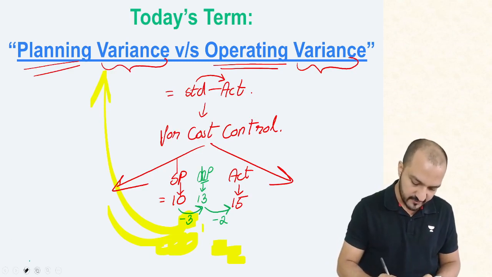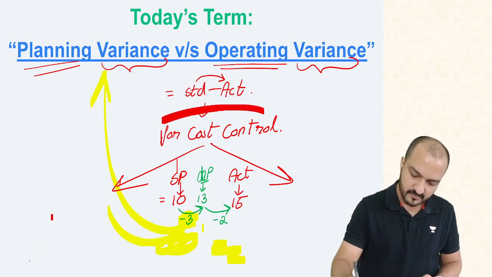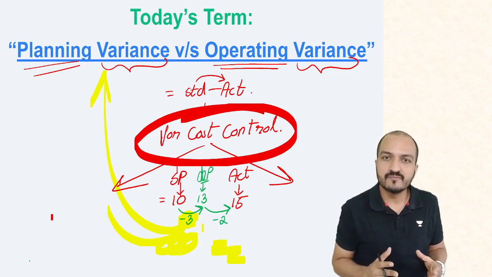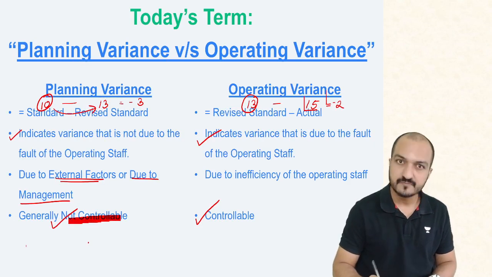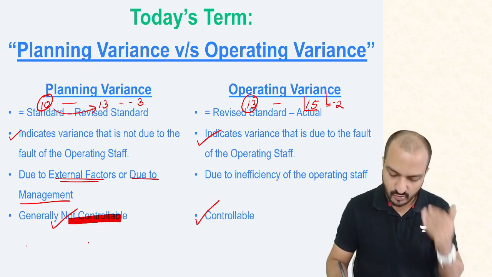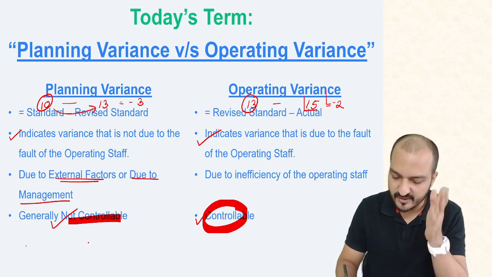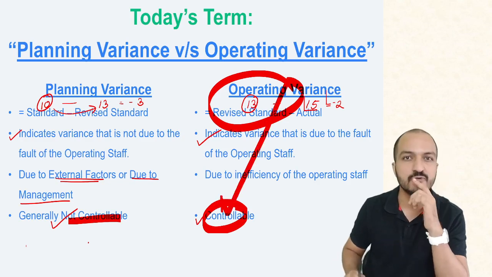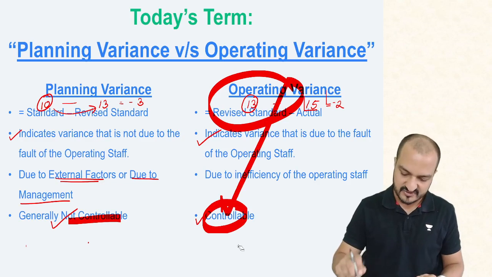If the purpose of standard costing was to do cost control, you know that you are not going to be able to control the planning variance. So you will try to control only the operating variance. It is necessary to separate operating variance because this is what you are going to be able to control. That's the difference between planning variance and operating variance.